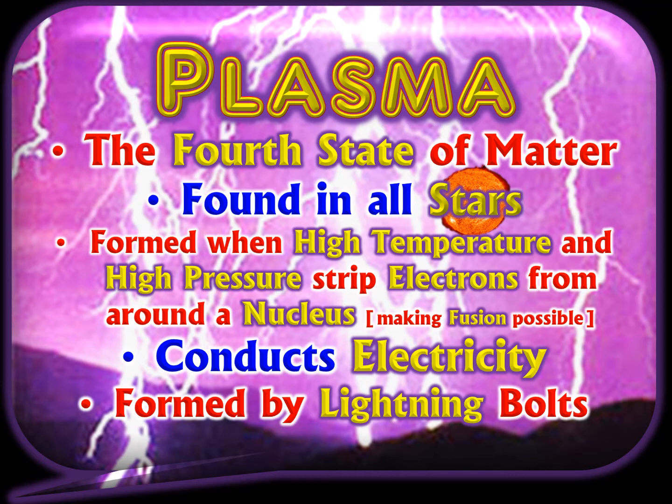It's basically just ionized matter, completely ionized, so the electrons are flying separate from the nuclei. They're no longer bound to the nuclei. So plasma conducts electricity. We find it where we have lightning bolts. Well, here in Southern California, we get on average about 5 thunderstorms a year, which is about the same as the Sahara Desert.